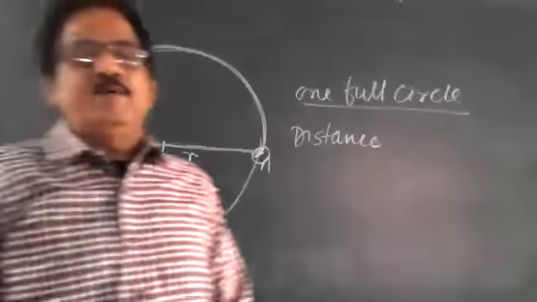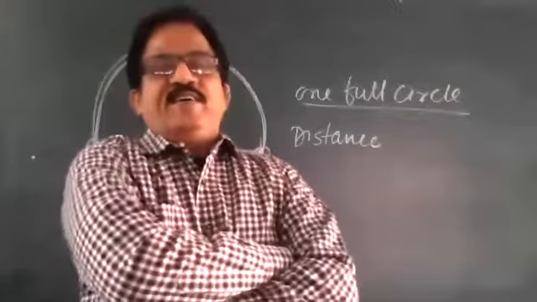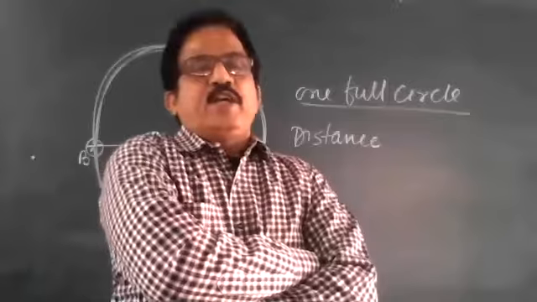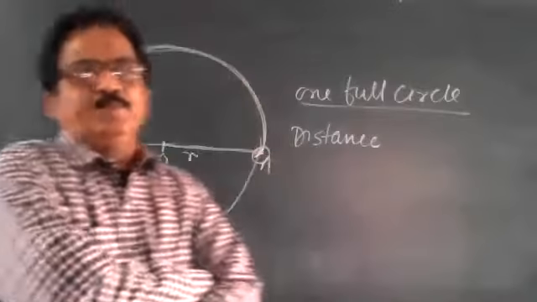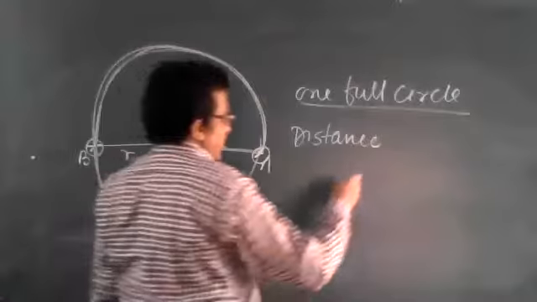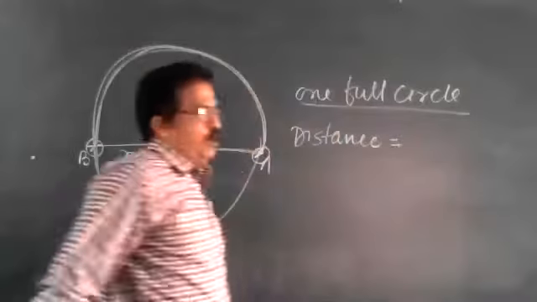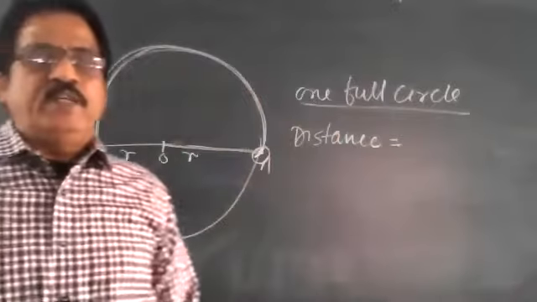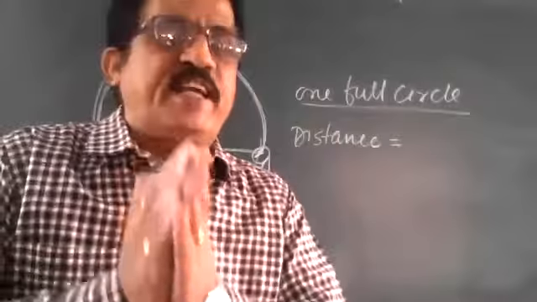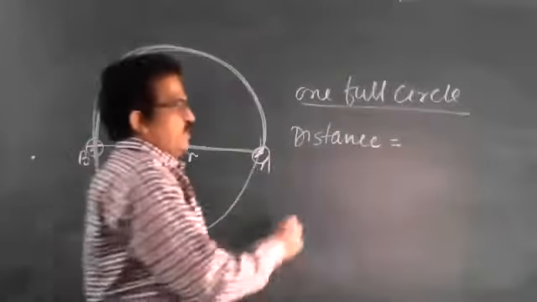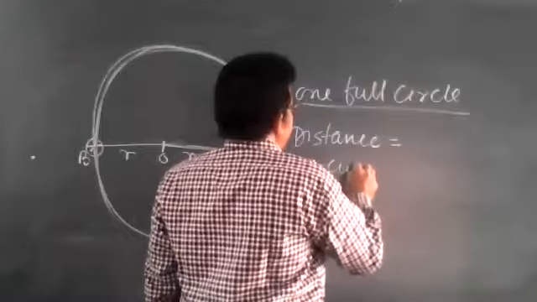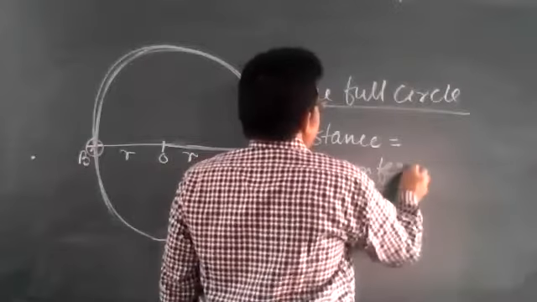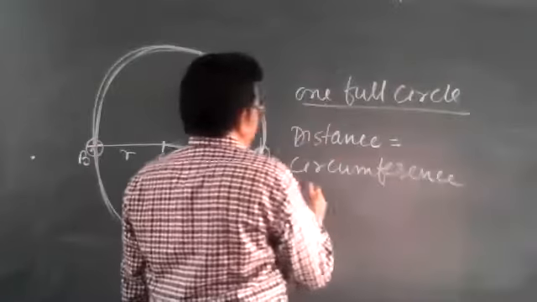Explain it. The circumference of the circle. Yes, so write circumference of circle. The distance covered by the object is the circumference of the circle.